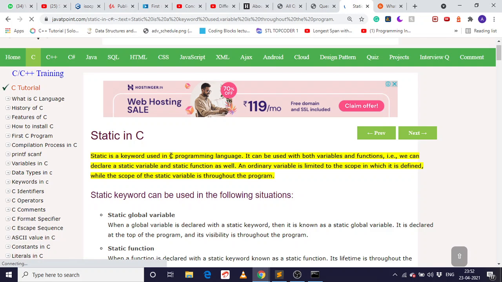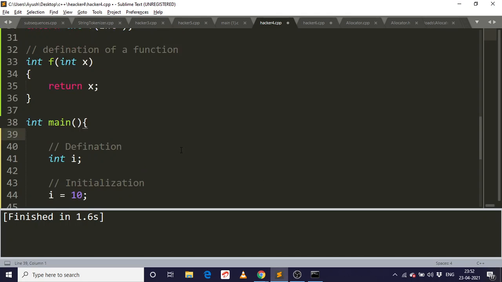Let's see what static is. Static is a keyword used in C programming. It can be used with both local variables and functions; that is, we can declare a static variable and a static function as well. An ordinary variable is limited to the scope where it is defined, while the lifetime of a static variable is throughout the program. This is the thing we have to notice.